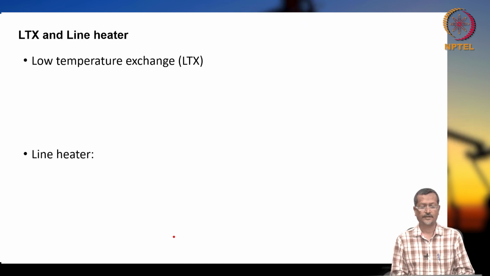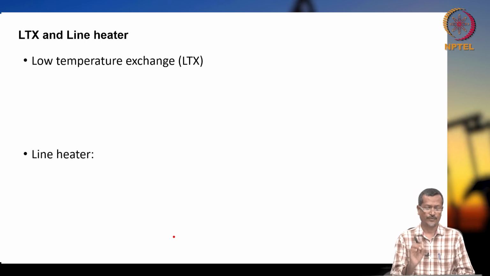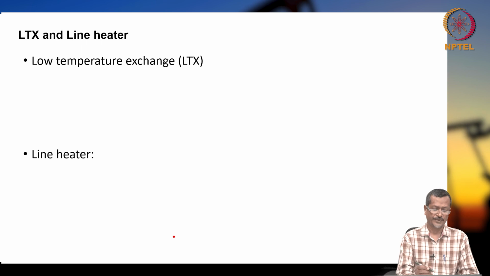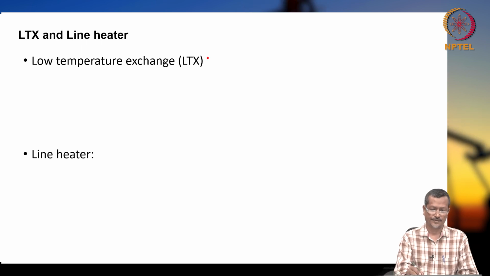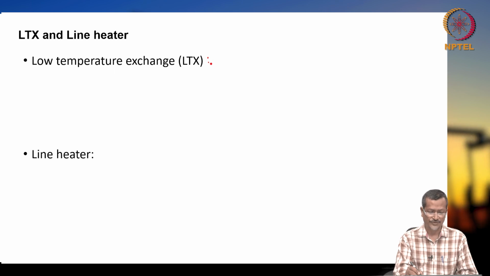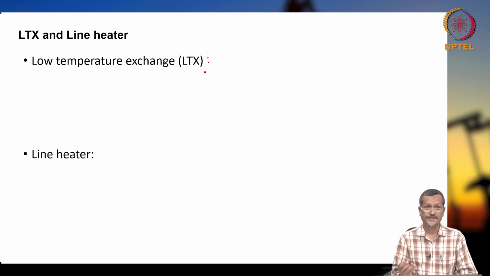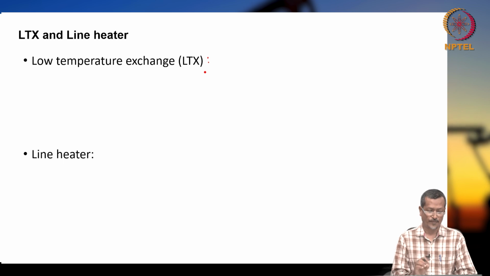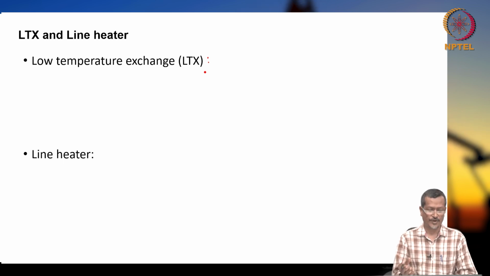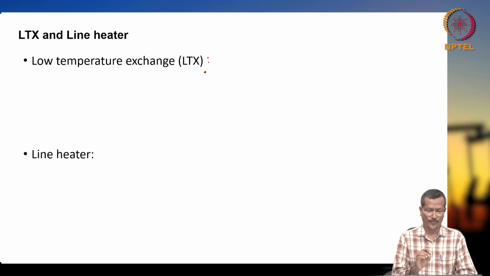LTX, I already told you heating is required in certain steps. So, what are LTX and line heater? Those terms are used frequently. LTX is a low temperature heat exchanger. It is used with the high flowing temperature of the oil stream to melt hydrates, which often form. Since they operate at very low temperature, they also stabilize the condensate and recover the intermediate hydrocarbons.